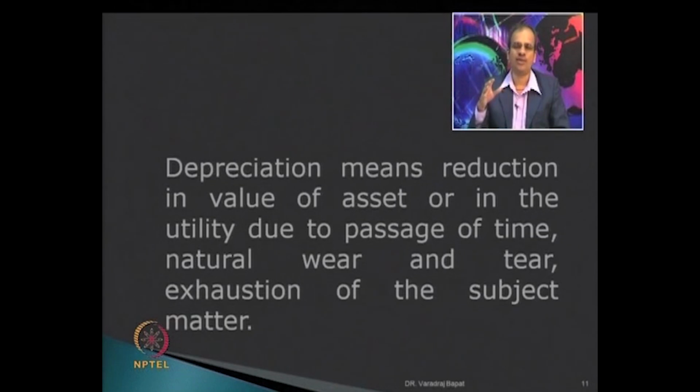Sometimes the value of an asset also falls because of obsolescence. That's also a part of depreciation. Though in the example I have talked about plant and machinery, you should understand that depreciation is also applicable to intangible assets, say goodwill or software. Because of improvements in technology, the value of software may fall. We will need to record it.